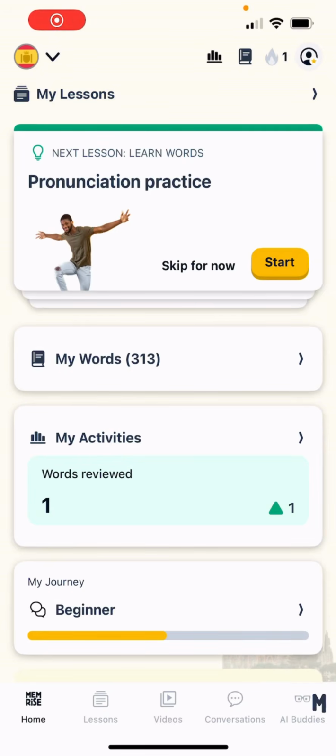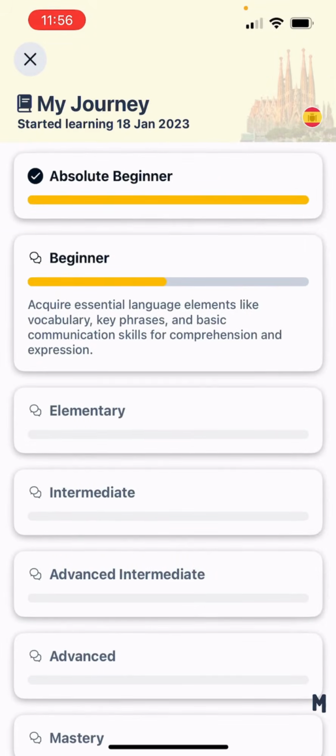So lastly, I want to draw your attention to My Journey, which we have also updated that part of the app. So within My Journey, we've simplified the entire progress system to really be more about fluency. So as you can see, as you progress through the app, you're progressing through the different stages that are real and tangible, like absolute beginner, elementary.